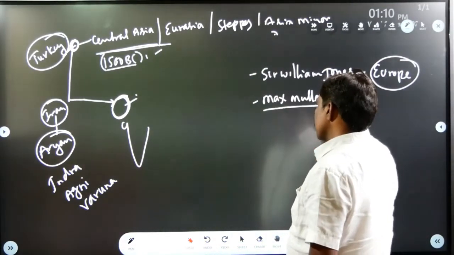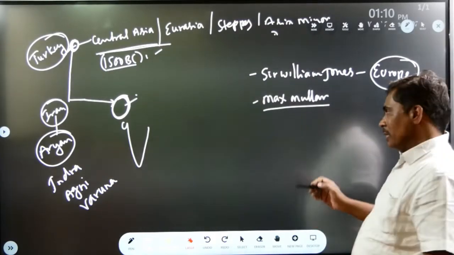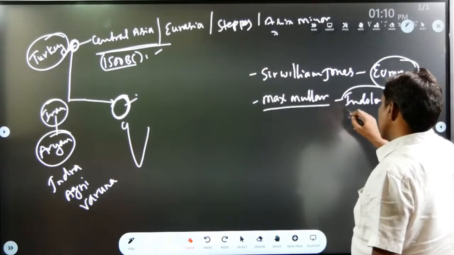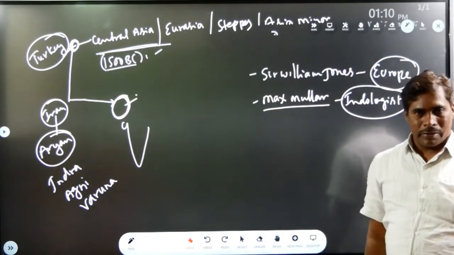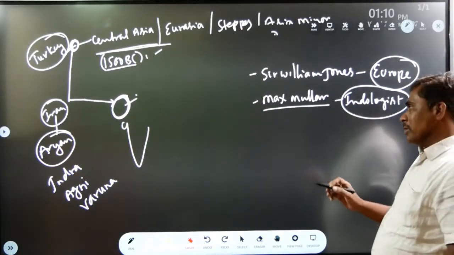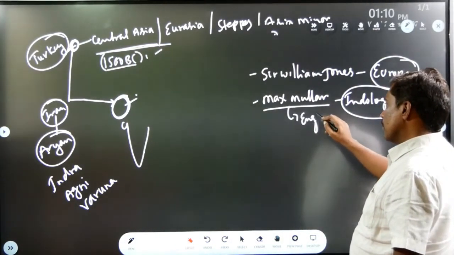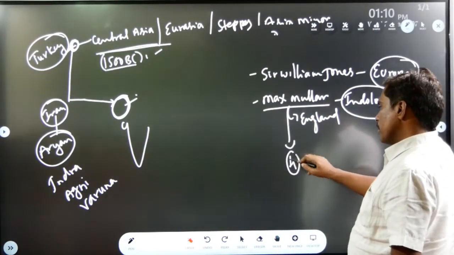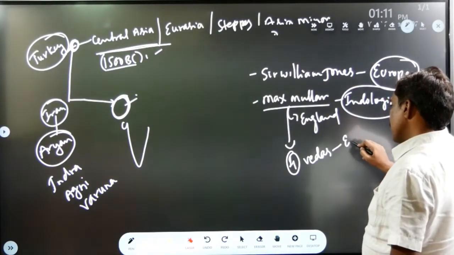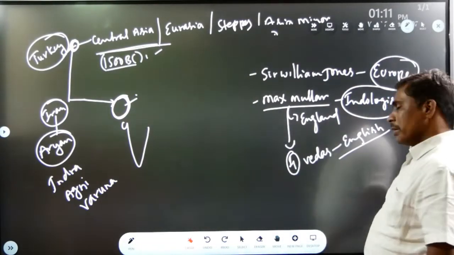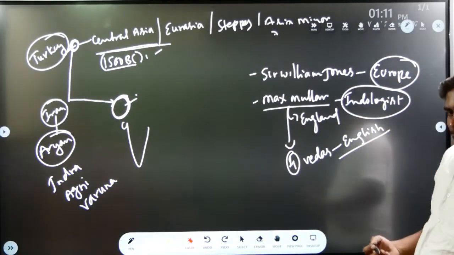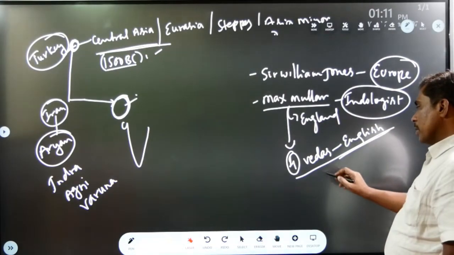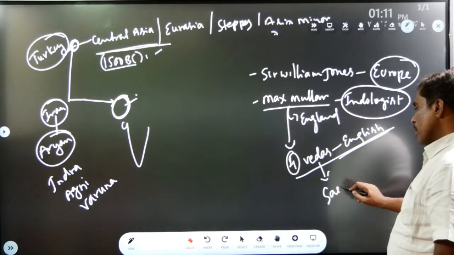Max Muller, actually he was a German Indologist. Indologist means the person who studies the similarities between two languages. So actually he was a German Indologist, but he settled in England. This Max Muller, he translated 4 Vedas into English. But he never visited India. He developed or he coined Aryan migration theory from England itself. He translated 4 Vedas into English. He named that book as Sacred Book of East.